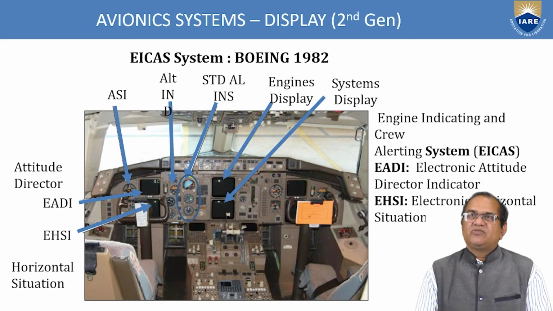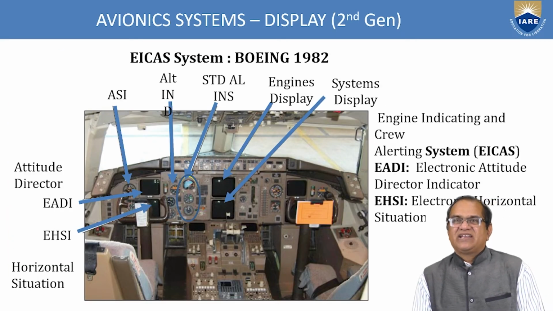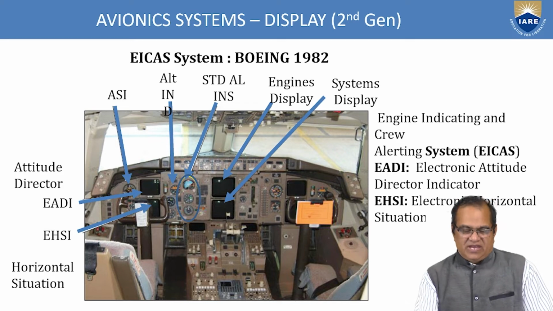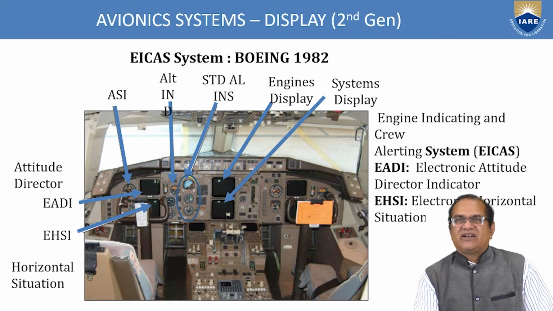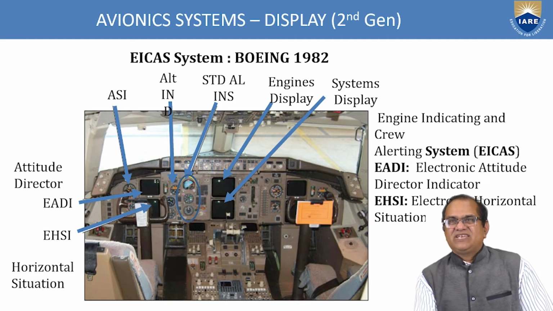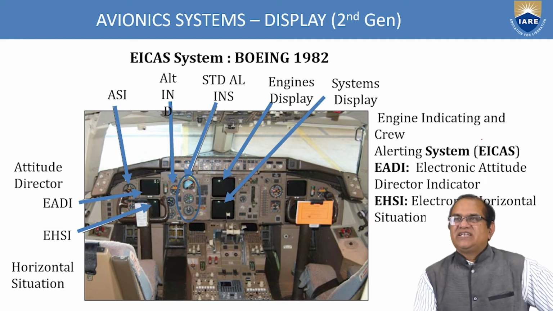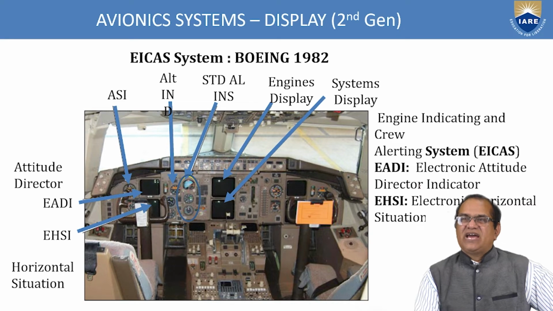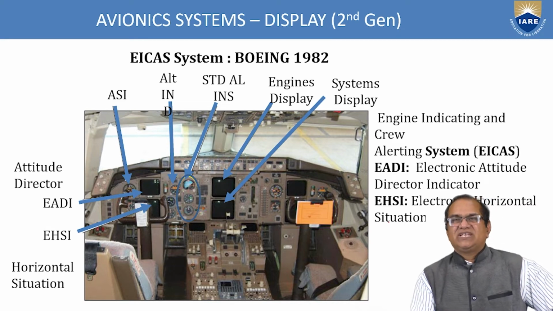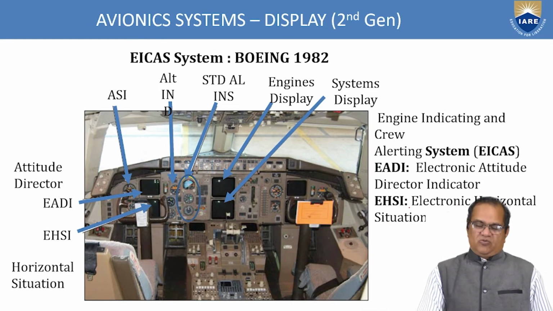Slowly it came to the second generation, and here you see some six displays, altimeter, ROCI and all, and this you can see. This type of engine indicating and crew alerting, EICAS, EADI electronic attitude and director indicator, EHSI electronic horizon and situation indicator. These types of equipment are used.